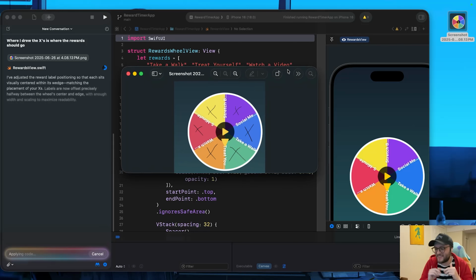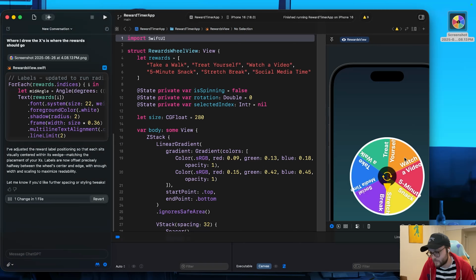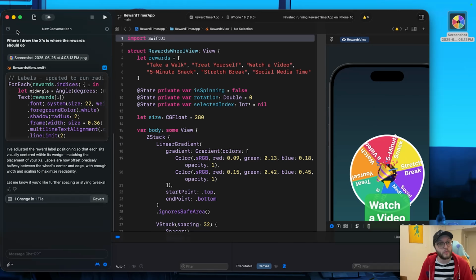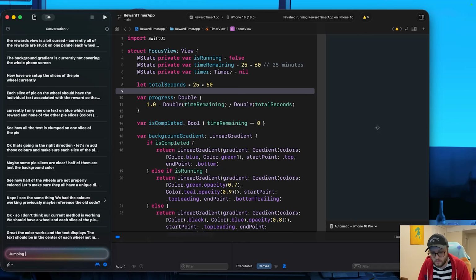Alright, fingers crossed. It has been 31 minutes of me trying to fix this pie wheel. I ended up giving up on the pie wheel for the day. Too much time spent on this, and maybe I'll come back to it another day with a fresh set of ideas. It was time to fix the persistence and running in the background of the timer.